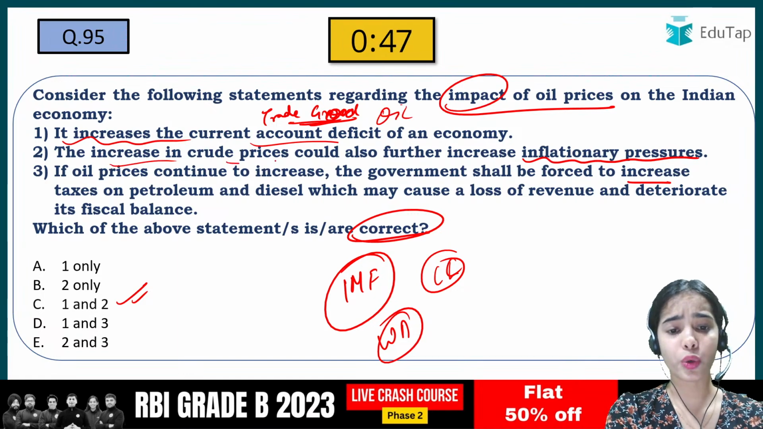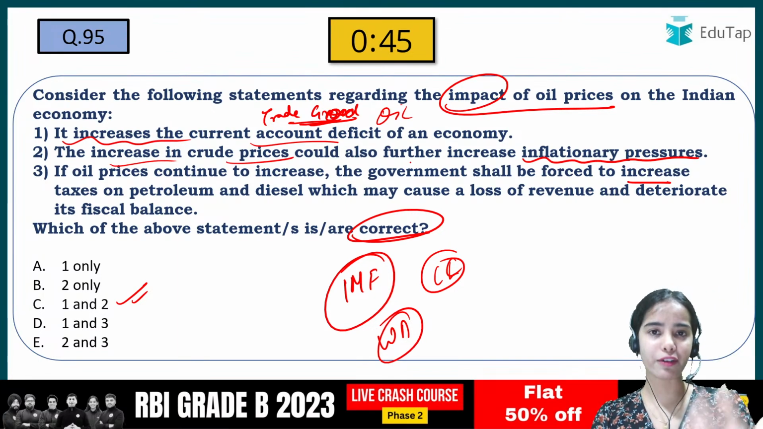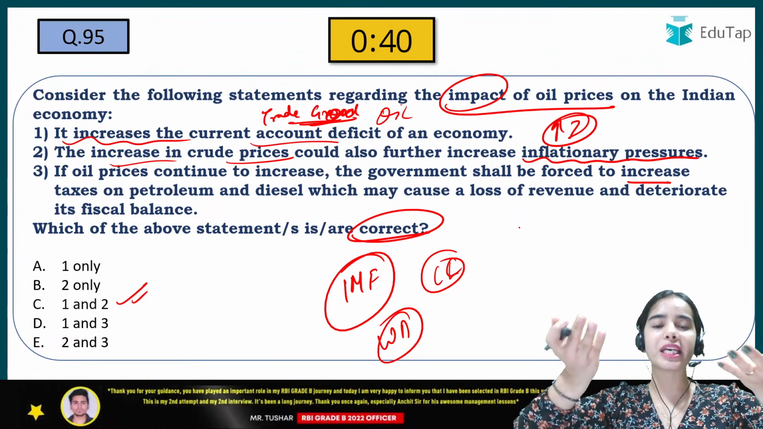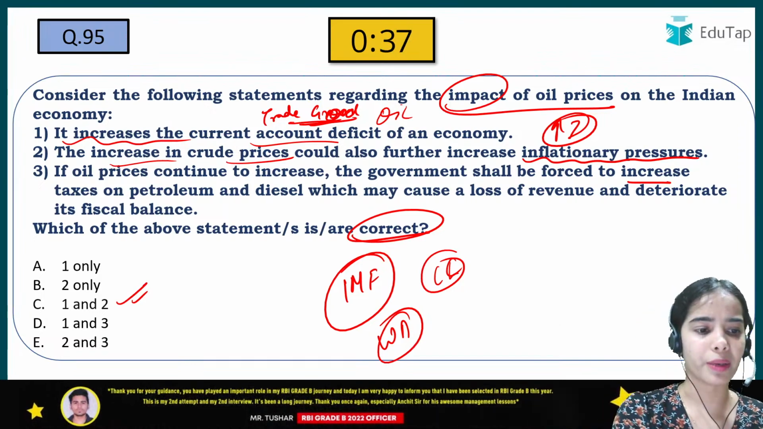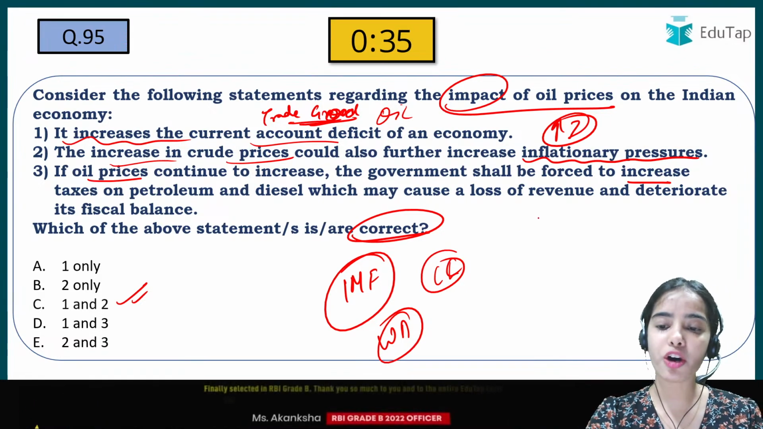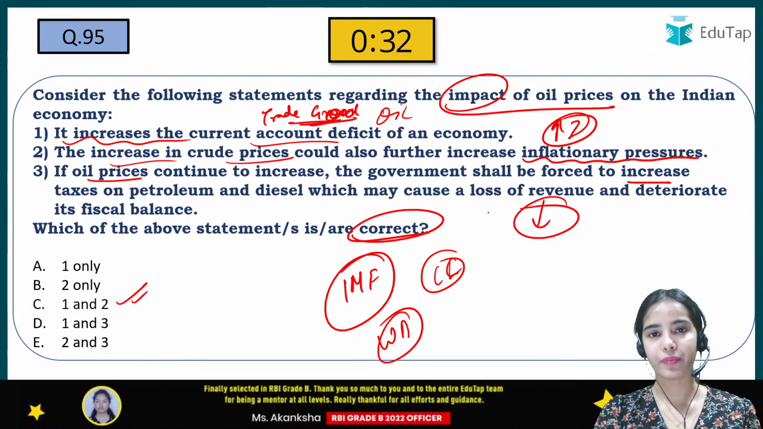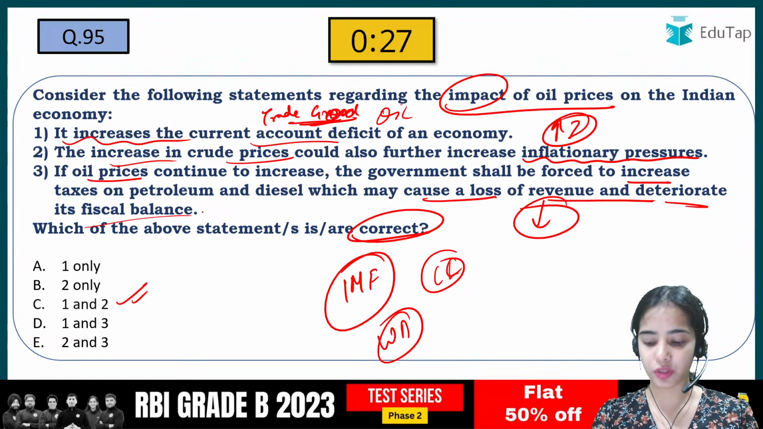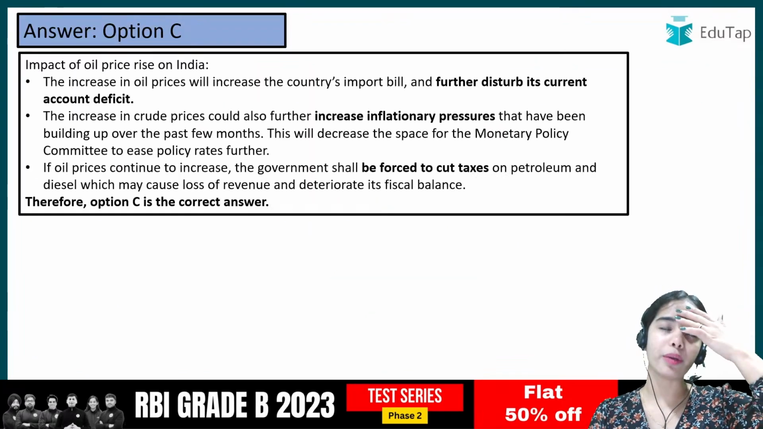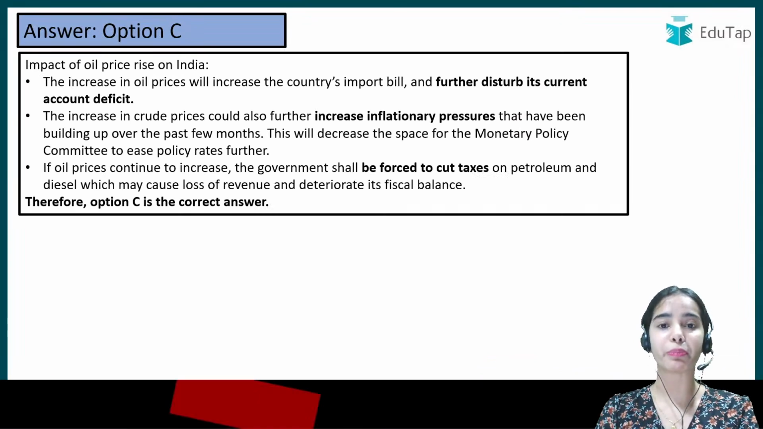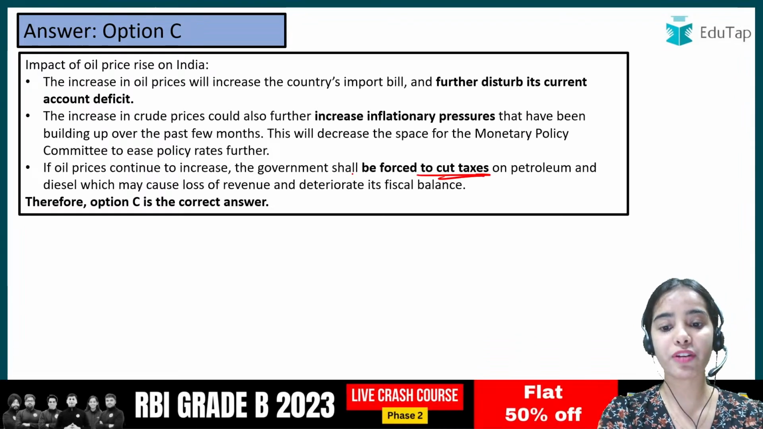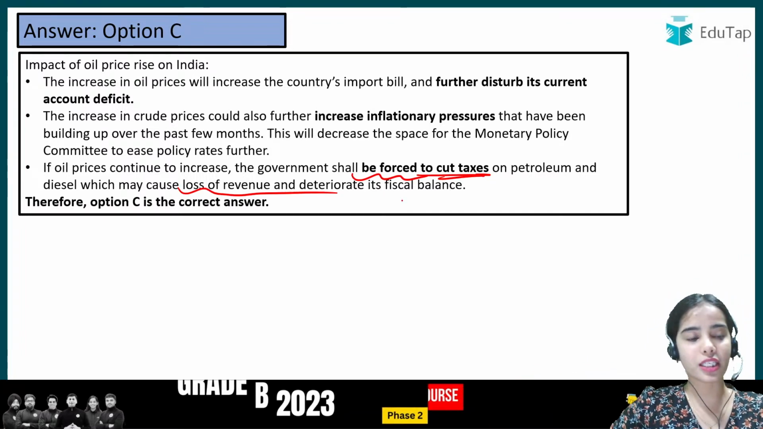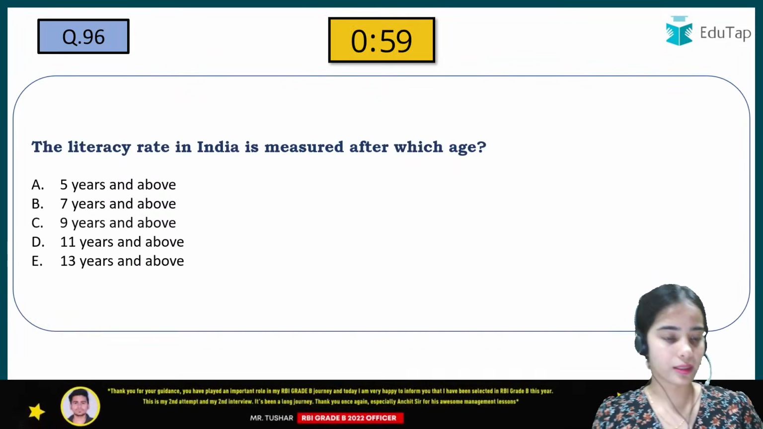The increase in the crude prices could also further increase the inflationary pressure. Inflation can increase, yes, because if the oil prices are increasing, the fuel prices are increasing, and inflation will come in the economy. If the oil prices continue to increase, the government has to cut the tax. That will lead to loss of revenue and deteriorate the fiscal balance. Because if the oil prices are increasing, the government has to help the people, right? So it has to cut the taxes, will be forced to cut the taxes, and that's why it will have a loss of revenue and deteriorate its fiscal balance. So C was the correct answer.